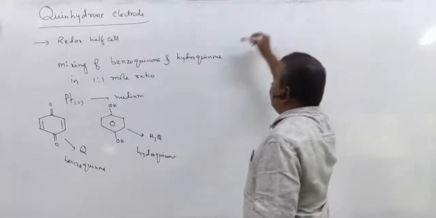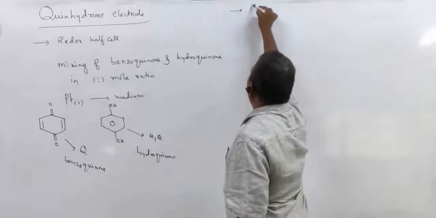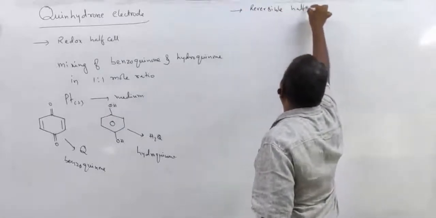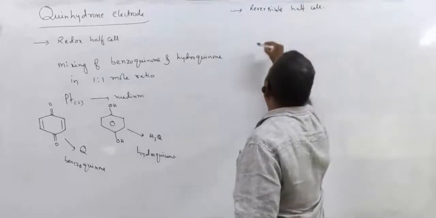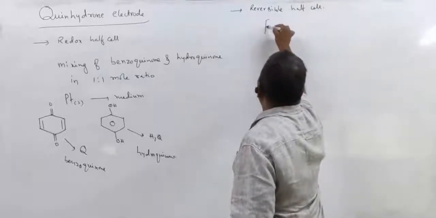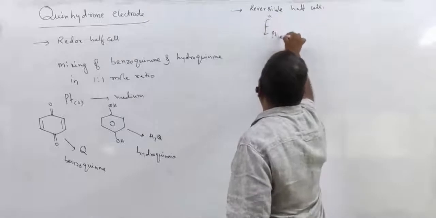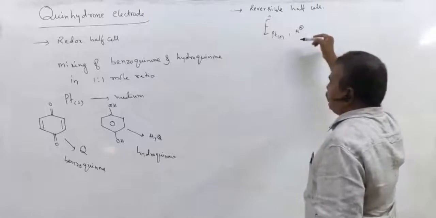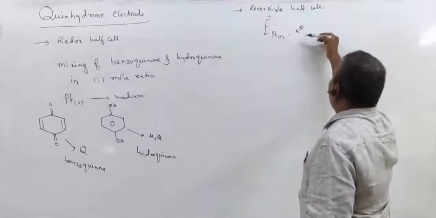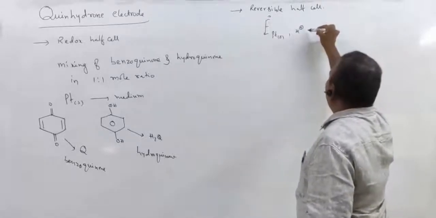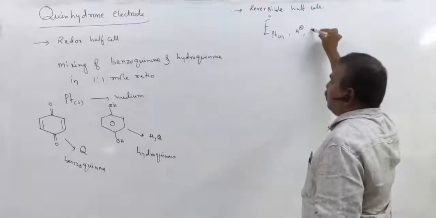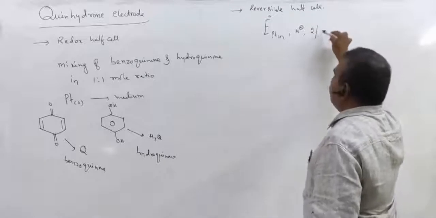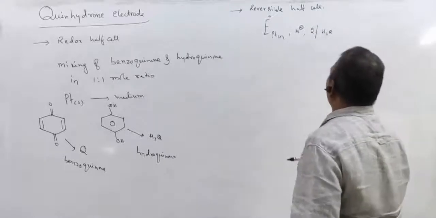Now, this is also a reversible half cell. It is represented by E0, platinum solid, H plus ions as electrolyte, then Q to H2Q. So you can represent it like this.